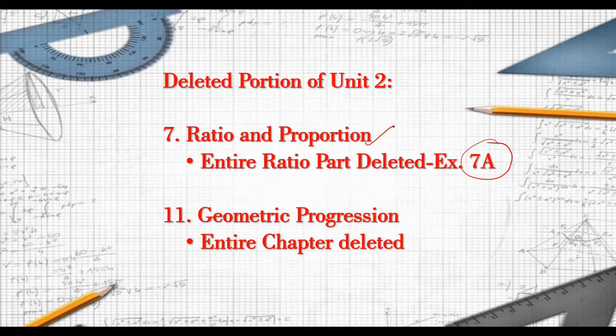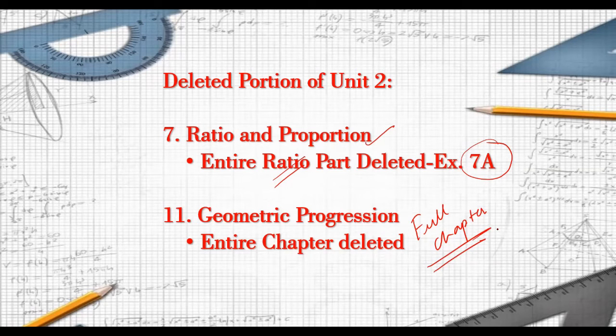Then alternendo, invertendo, dividendo, componendo, that is exercise 7.7b, 7c, 7d. All these three exercises will be there. Only the first exercise, which has the ratio part in it, has been deleted, right? Chapter number 11, geometric progression, full chapter deleted.